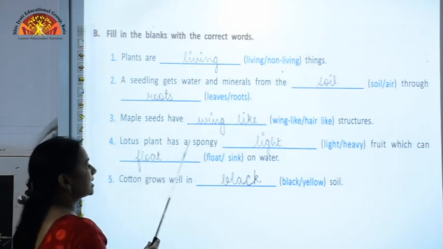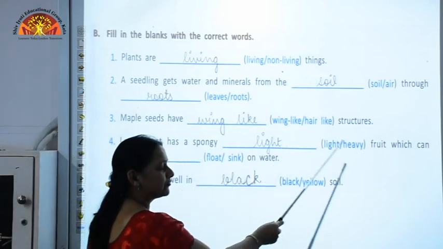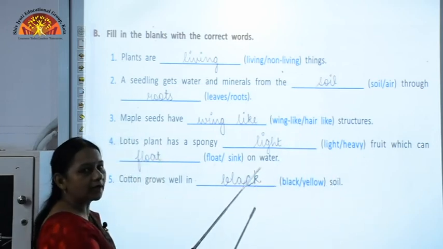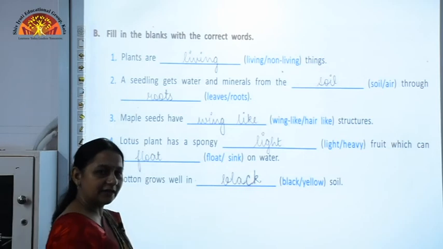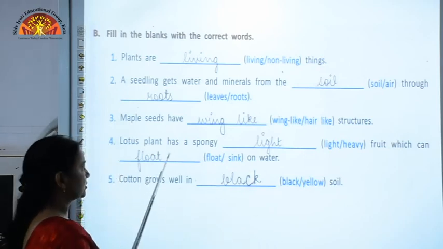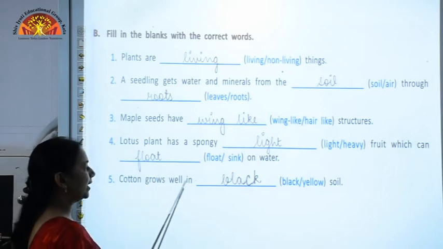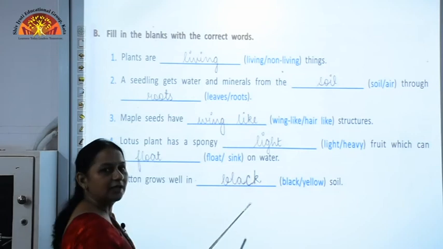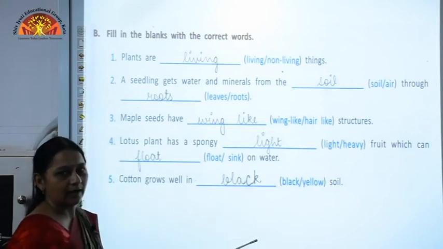Lotus plant has a spongy light fruit. It is a light fruit which can float on water. As you all know, the lotus plant floats on water. So, the correct answer here is float. Cotton grows well in black or yellow? It is black soil in which cotton grows well.